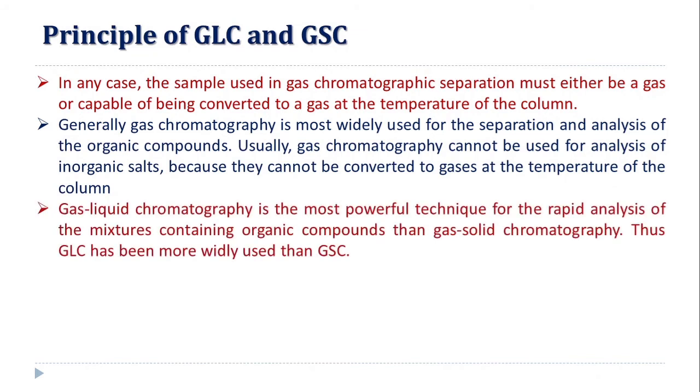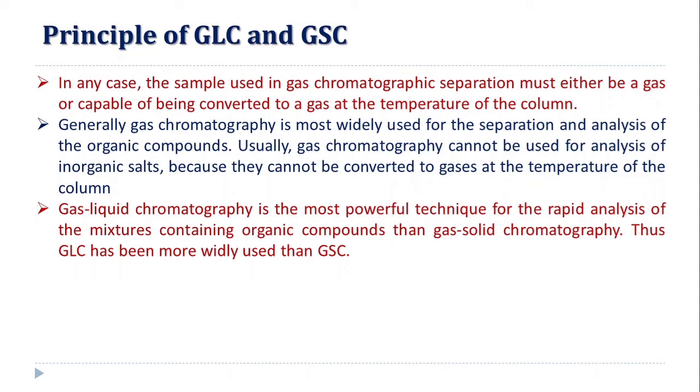organic compounds. Gas liquid chromatography is the most powerful technique for the rapid analysis of mixtures containing organic compounds, more so than gas solid chromatography. Thus, GLC has been more widely used than gas solid chromatography.